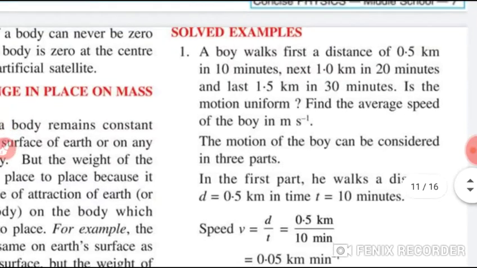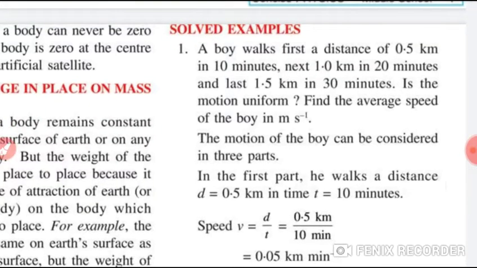Students, a boy walks first a distance of 0.5 kilometer in 10 minutes, next 1.0 kilometer in 20 minutes, and last 1.5 kilometer in 30 minutes. Is this motion uniform, students? You have to find the average speed of the boy in meter per second.